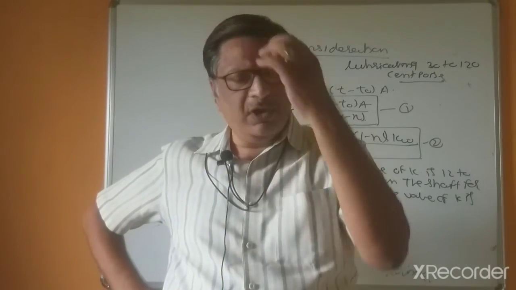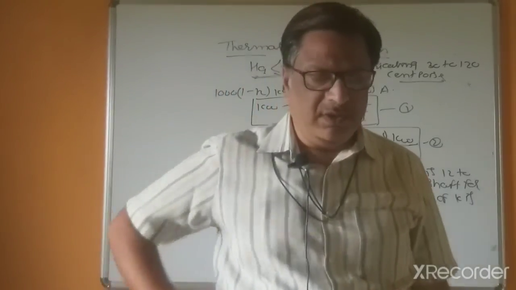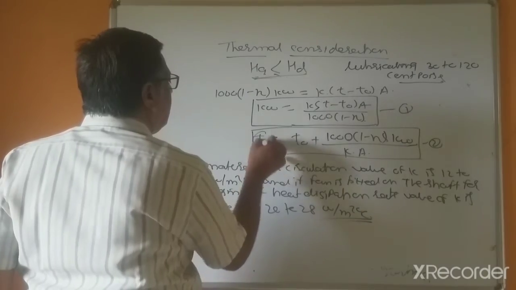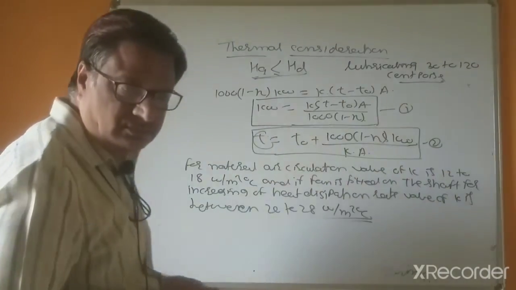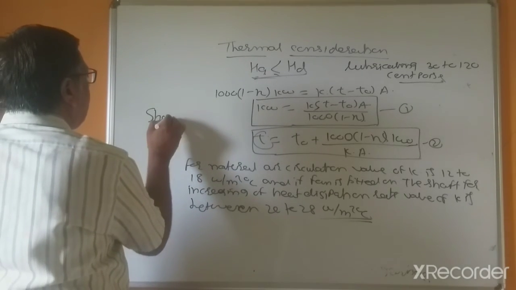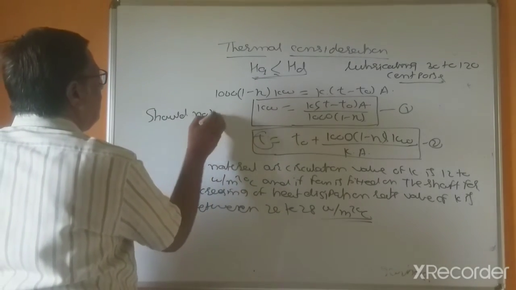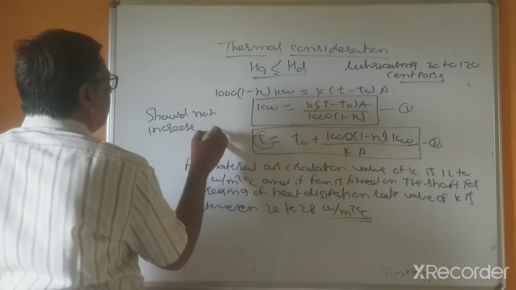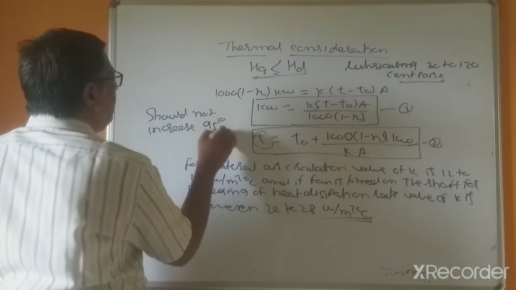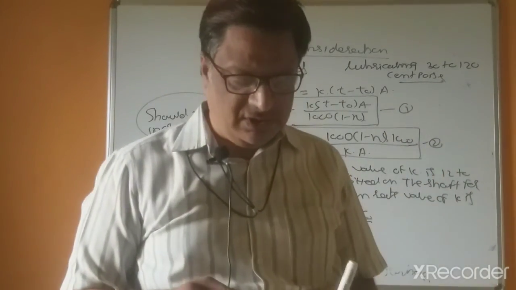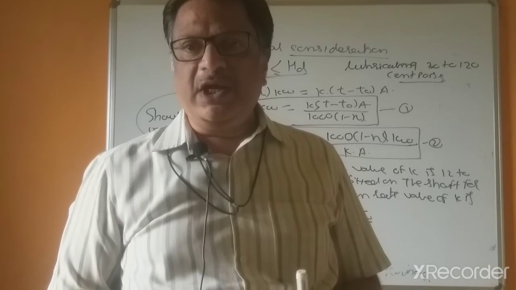The viscosity or capacity of the lubricating oil matters, and the temperature should not increase beyond 95 degrees centigrade. This is the maximum temperature allowed in the worm reduction gearbox.